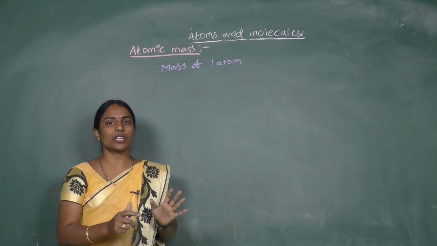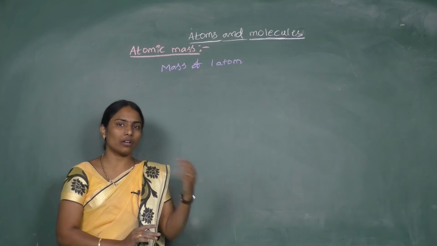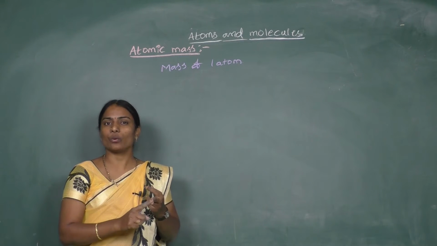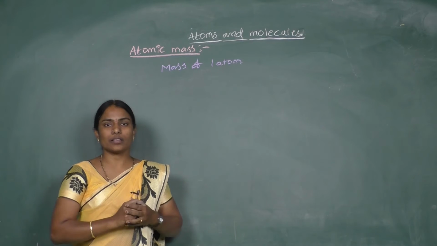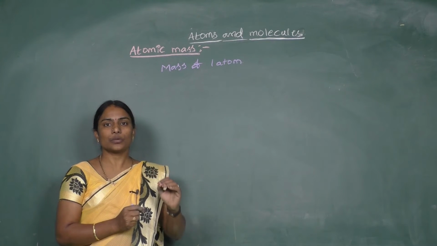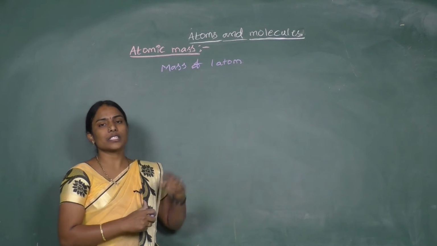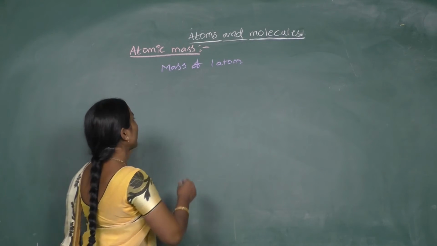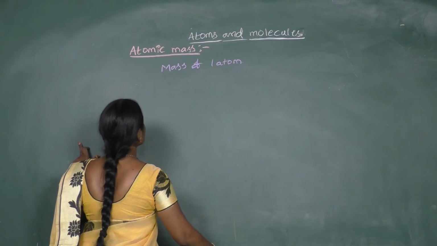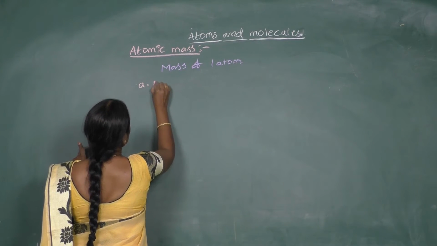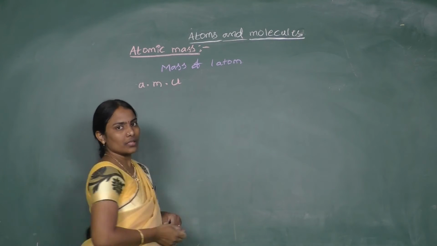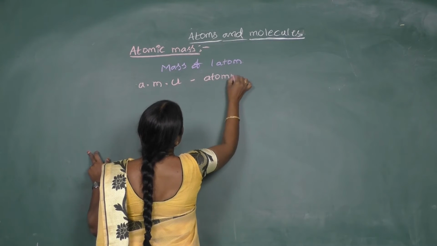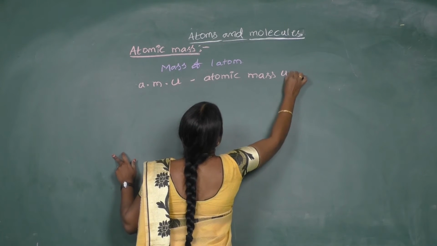So, the comparable unit to the mass of one atom is always the atom only, because one atom can be compared only with one atom. So the standard reference unit is always required to measure the mass of one atom, and the standard reference unit chosen to measure the mass of one atom is AMU. So AMU is known as atomic mass unit.